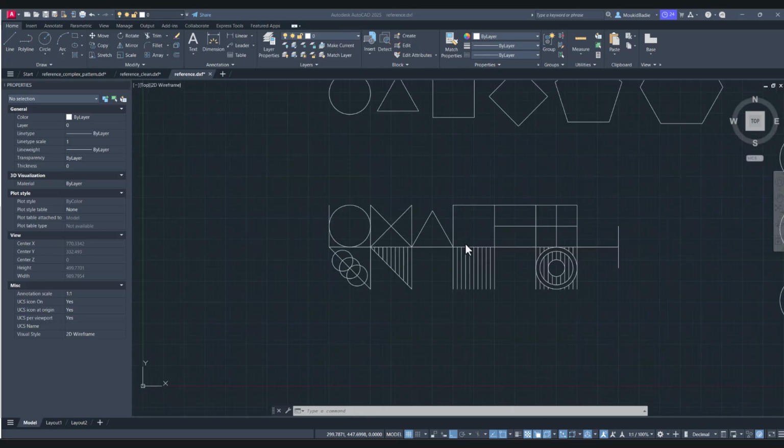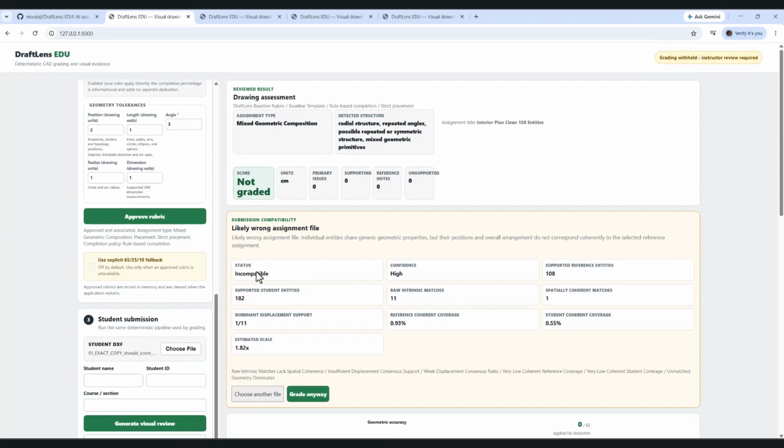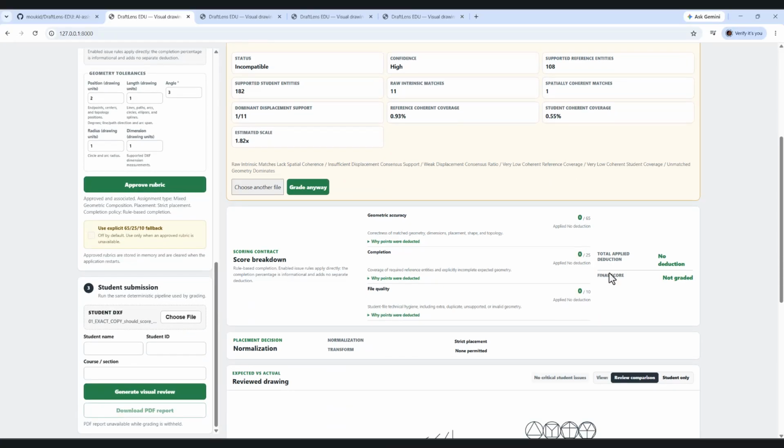Sometimes the first result is not a number. This student uploads the wrong assignment. DraftLens detects it and says incompatible, not graded.